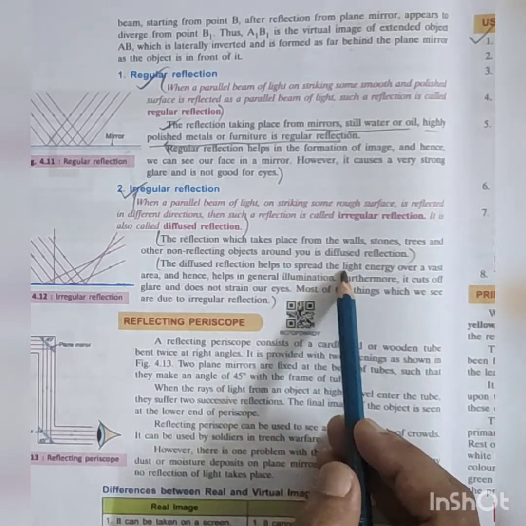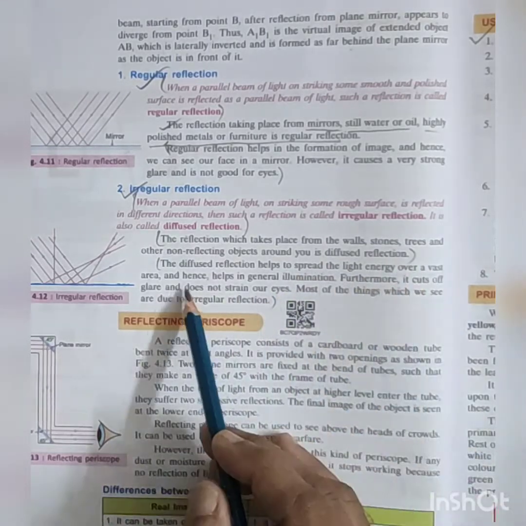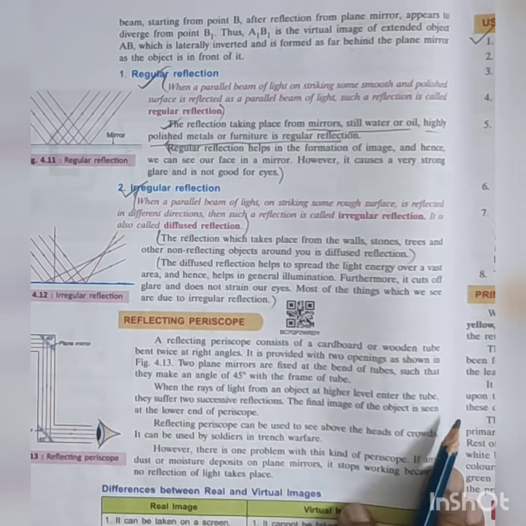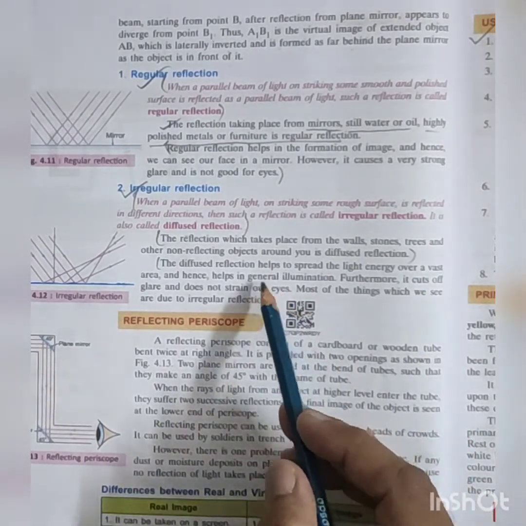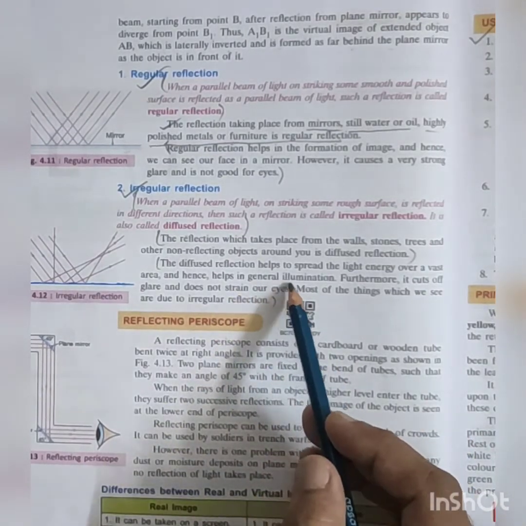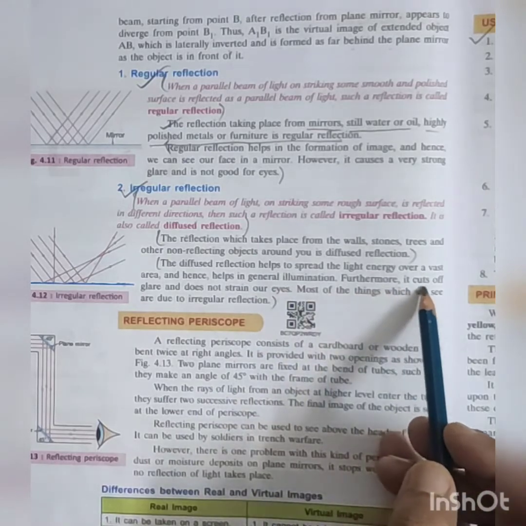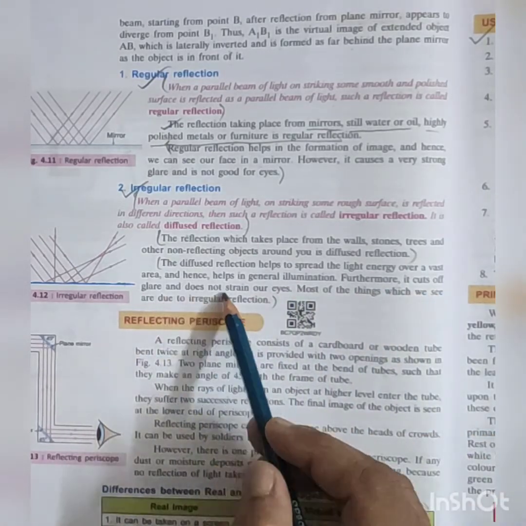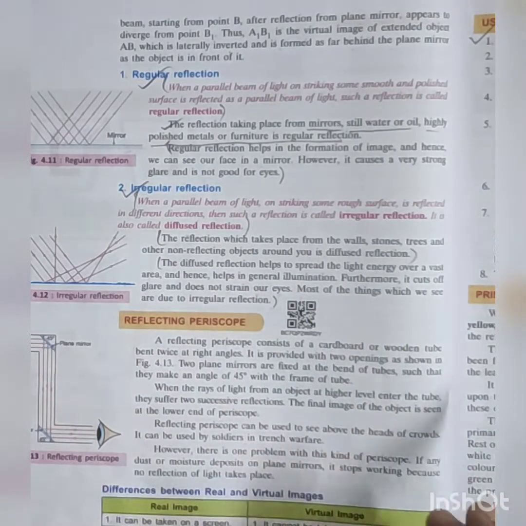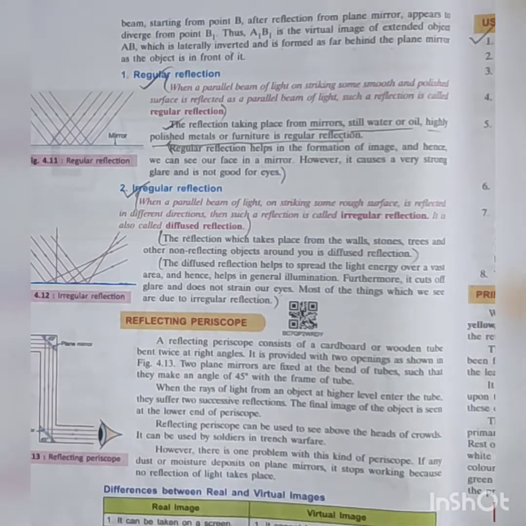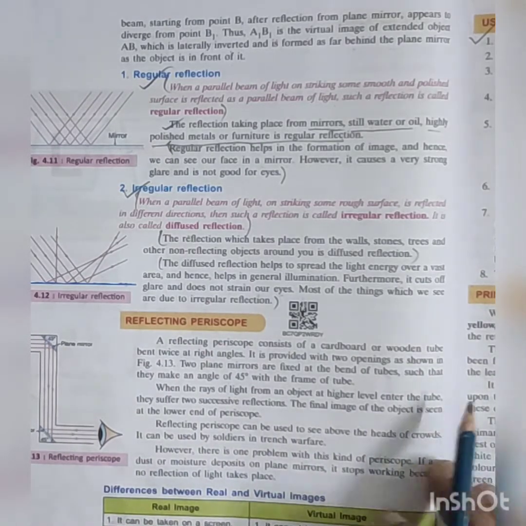Diffuse reflection helps to spread the light energy over a vast area, hence helps in general illumination. Furthermore, it cuts off glare and does not strain our eyes. Most important, it is also called irregular reflection or diffuse reflection.